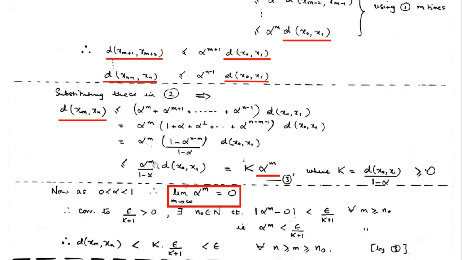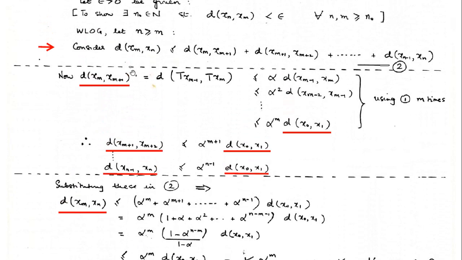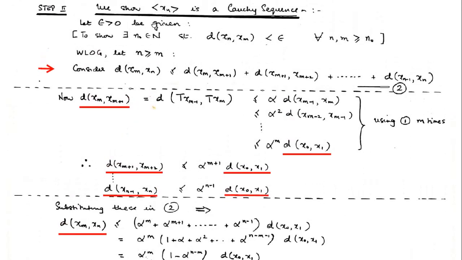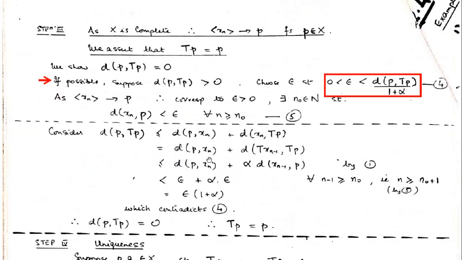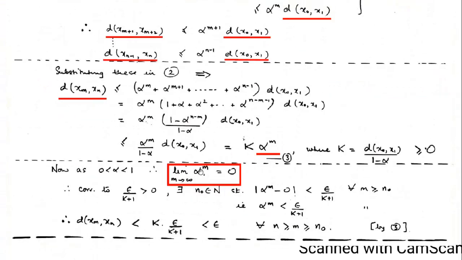Now what is the specialty about this alpha power m? Again, alpha is between 0 and 1. So if we put m tending to infinity, similar to the Cauchy sequence definition, for all n and m greater than or equal to n naught, m can be any higher natural number.